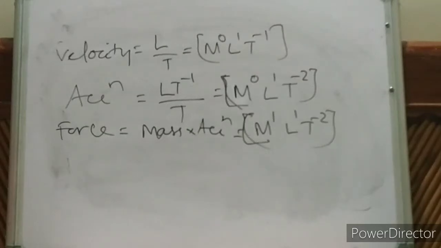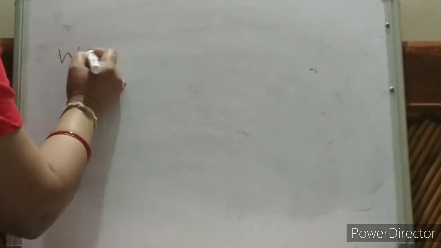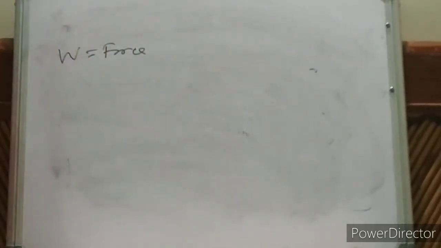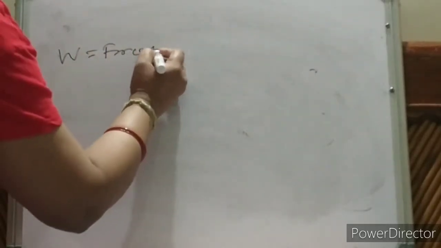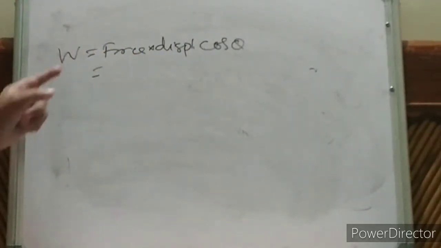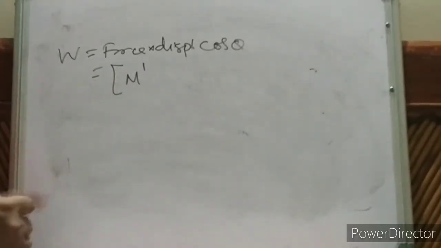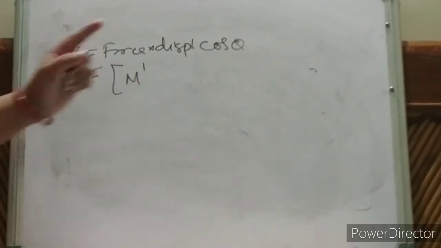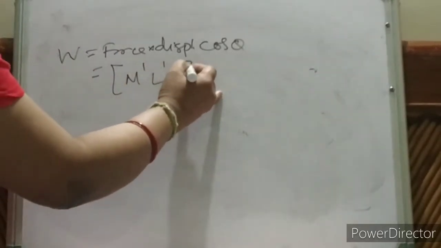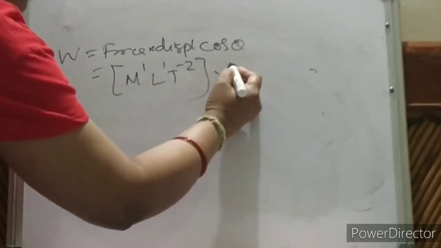Then what is work? What is work done? Work done is force into displacement. Or you can say work done is equal to F d cos theta: force into displacement into cos theta. What is force? We have just deduced it. Force is M1 L to the power 1 T to the power minus 2. Is it correct? Then displacement is L.